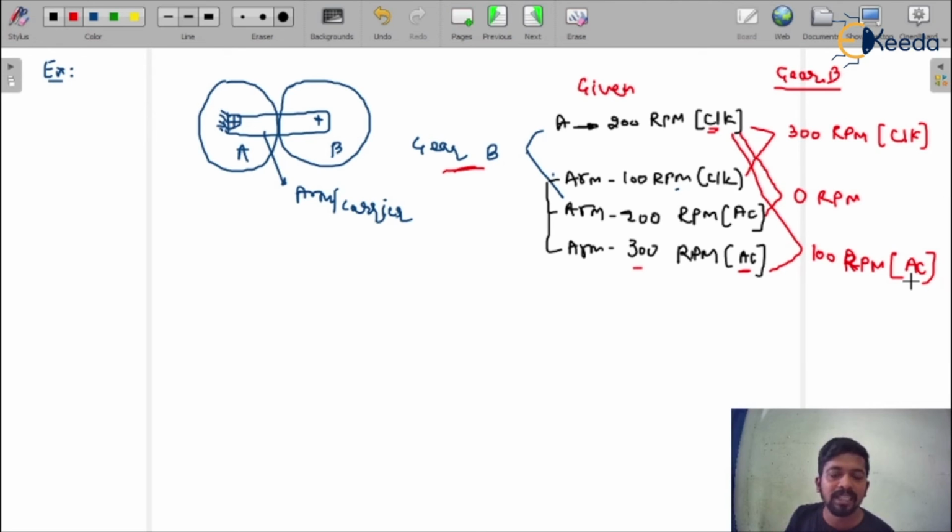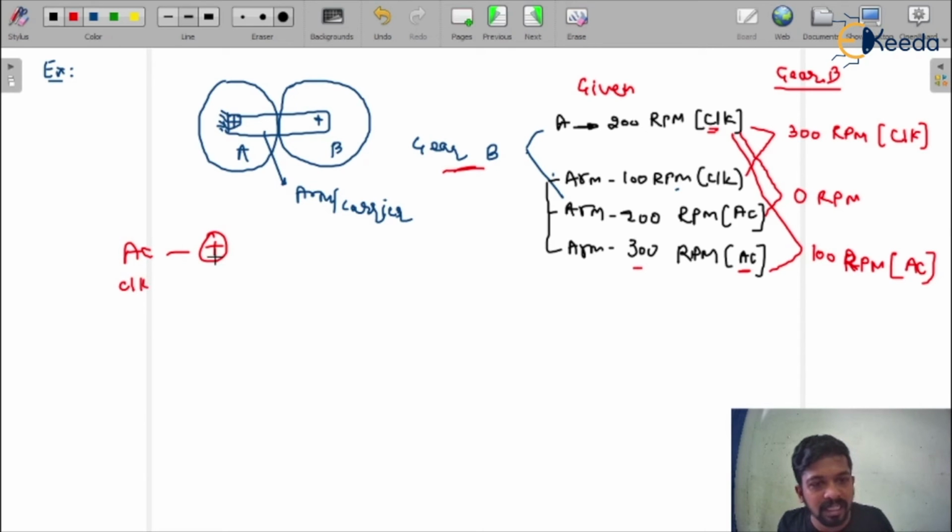So here you can calculate simple epicyclic gear train problems. You just have to see the direction and the magnitude of gear A and the direction and the magnitude of the arm, and you can easily calculate the direction and the magnitude of gear B. Okay, you can assume clockwise as positive, or you can assume anti-clockwise as positive, as your own choice.